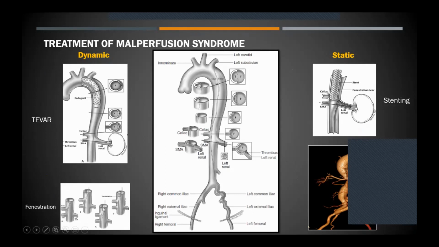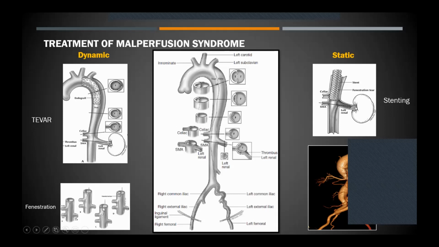If you don't have access to emergency TEVAR, you can also do what is known as a fenestration, as seen here, basically doing a balloon opening into the septum so that there is some improved flow into the true lumen and these organs get perfused. This is not an ideal procedure, but may be done if there is no other option.